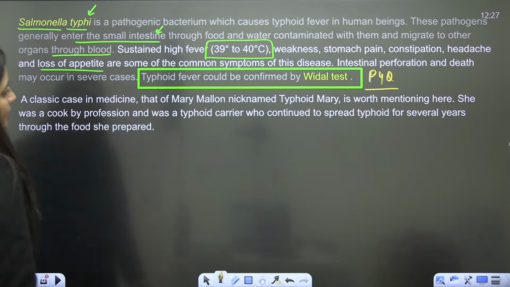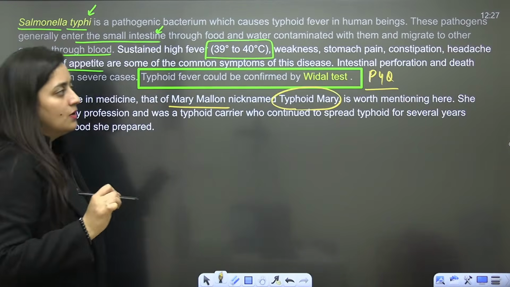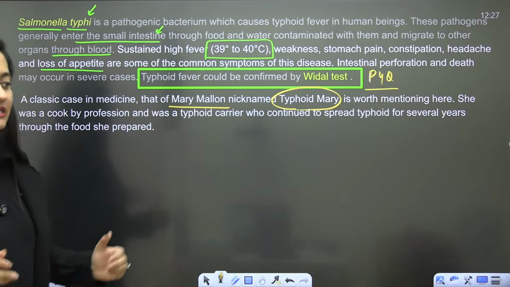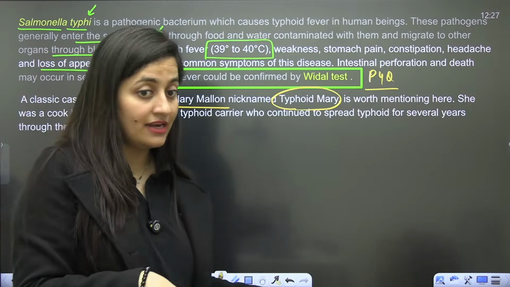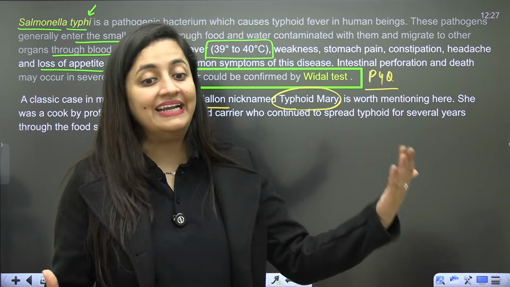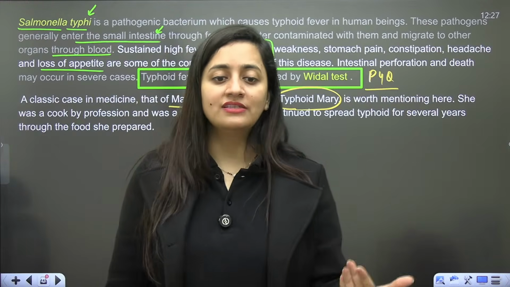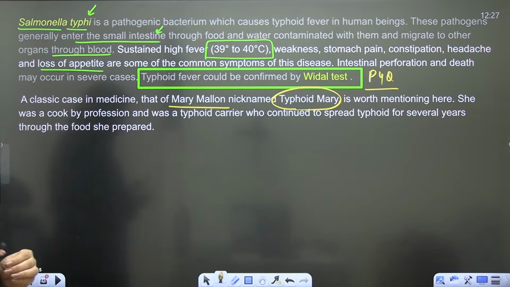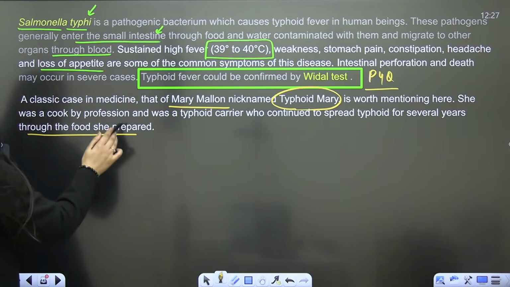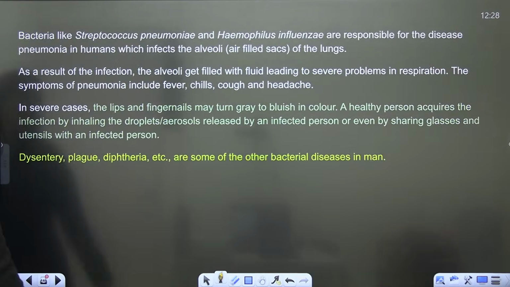Here we have the classic case of Mary Mallon, also known as Typhoid Mary. Why? Because she was a cook by profession and was a typhoid carrier. She was cooking the food, and she was the carrier only, not affected with the disease. Whosoever used to eat at her restaurant used to get this infection. When a team investigated it, this is what they got to know. She continued to spread typhoid for several years through the food she prepared.